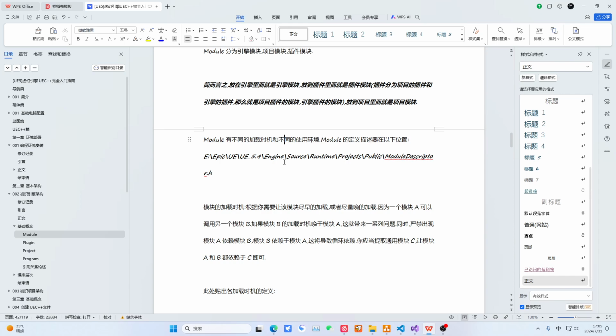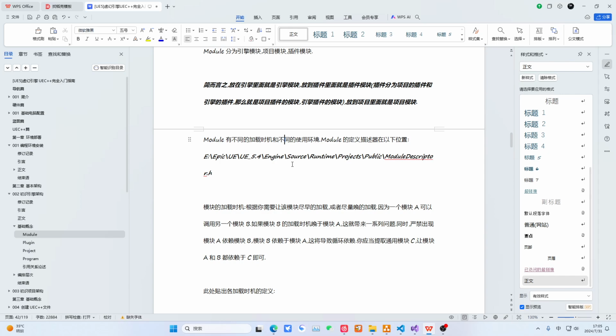How to understand the loading timing? Let me give a simple example. You definitely need to complete the engine initialization first before you load your project. So can we consider the engine's loading time? Generally, it is above the project level. This makes it easier to understand.